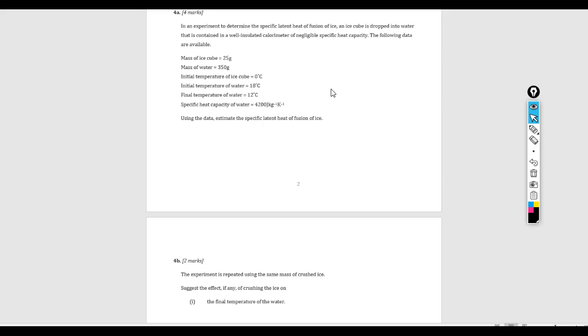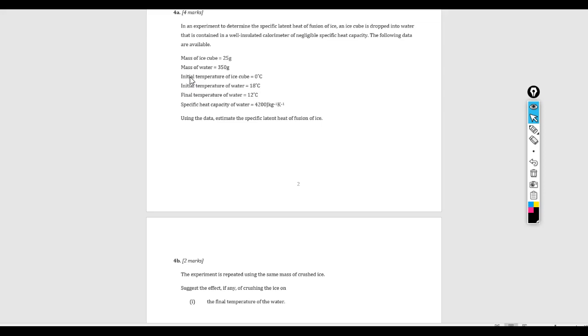If you're paying close attention, you might recognize that this situation looks familiar, and the reason is because we've actually done this experiment before in IB Physics 1, where we dropped pieces of ice into a well-insulated container, measured the initial and final temperature, and used that to calculate the specific latent heat of fusion of ice.